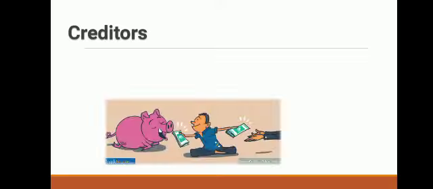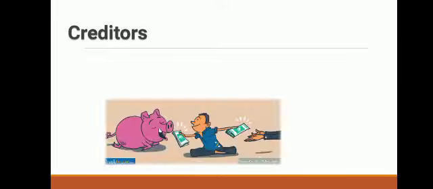Creditors. Many times we also have to purchase goods on credit. We have to buy goods on credit from the supplier. So when goods are purchased on credit, we become liable to make payment to our creditors.